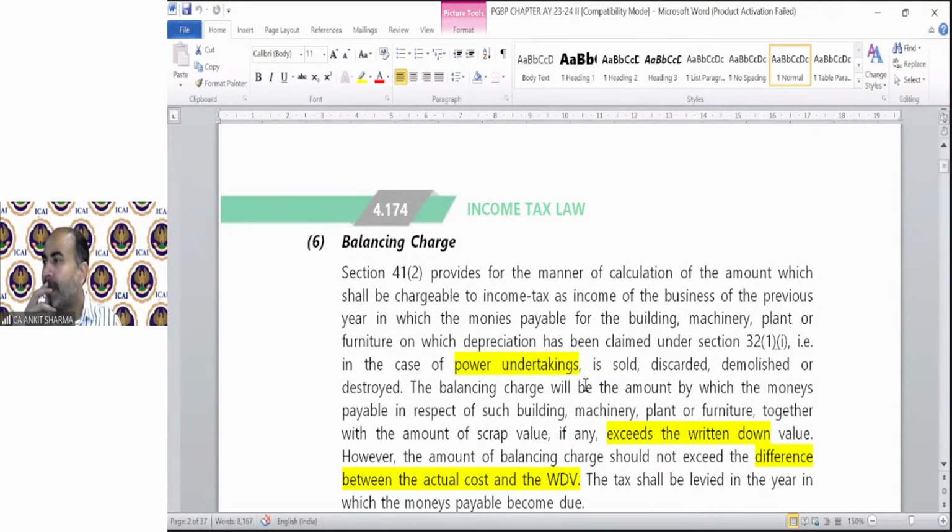Ms. Bhumika is asking, sir, we cannot avail ITC on the GST component, is the same applicable in this point? Yes, it's the same thing. If you avail the ITC in GST, you cannot claim depreciation on that part of any asset and vice versa. If you need to claim depreciation, you cannot claim the ITC of that. Unabsorbed depreciation, loss due to depreciation: yes, Mr. Sushil, you got it right. If there is any loss due to depreciation, we call it unabsorbed depreciation in income tax language.